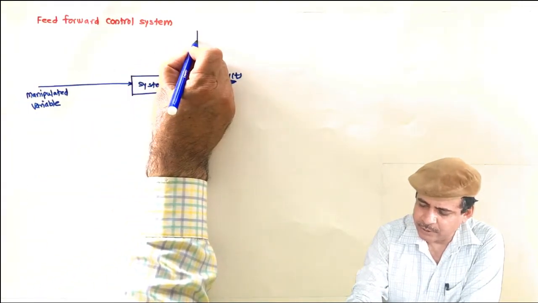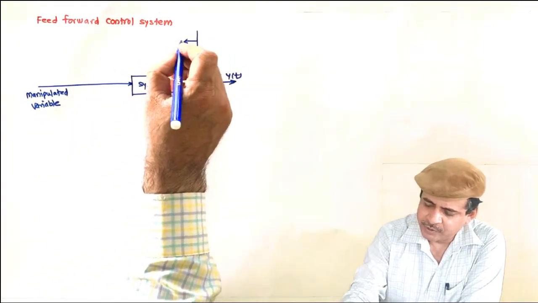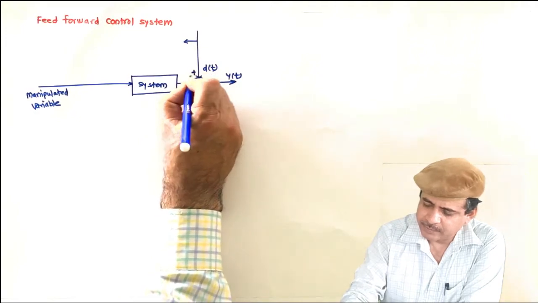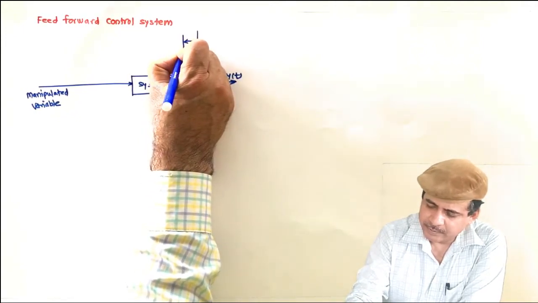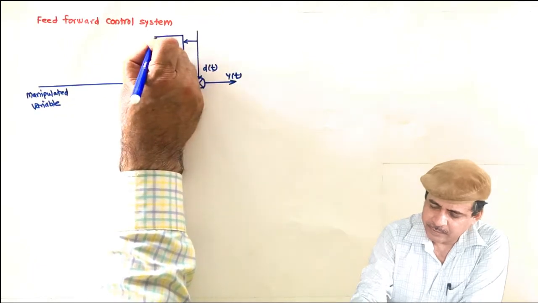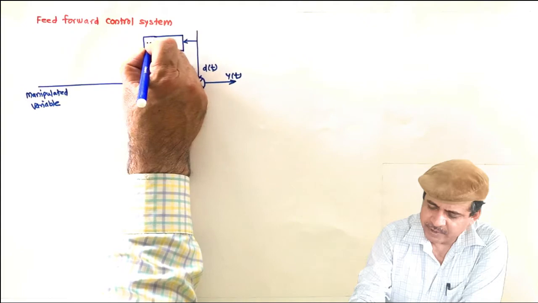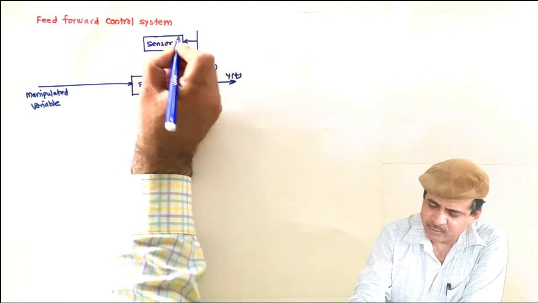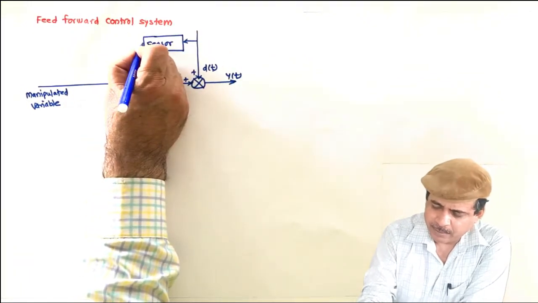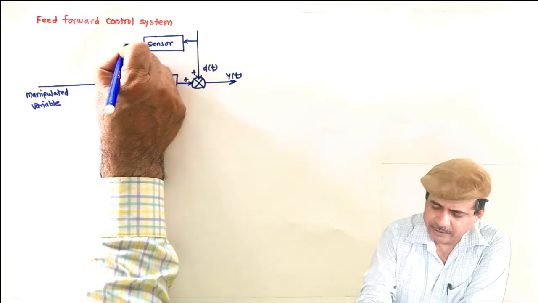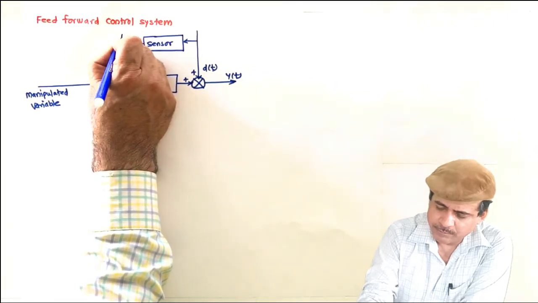Then what I will do, I will measure this disturbance. Say measurement, or I will put here a sensor. Sensor is for the purpose of measurement only. And then I will apply this to the feed forward controller.